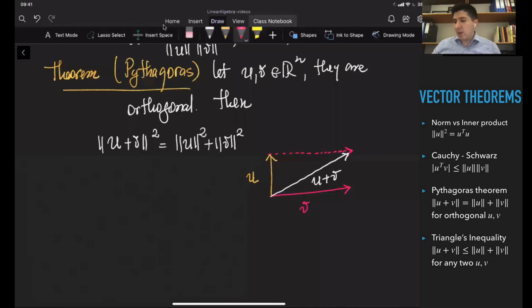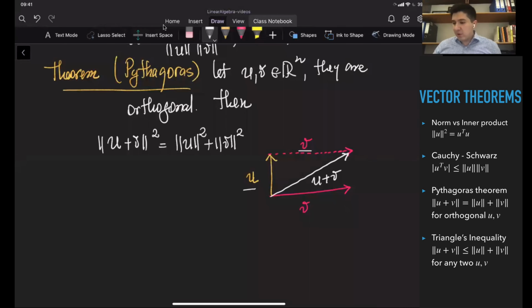So basically, we've got a triangle with a right angle. And if you remember the Pythagoras theorem from school, the square of the hypotenuse of the triangle is equal to the sum of the squares of the sides. This is what we have here as well: the norm of u in the square plus the norm of v in the square is equal to the norm of u plus v in the square. This is the image so that you can understand what we're talking about here.